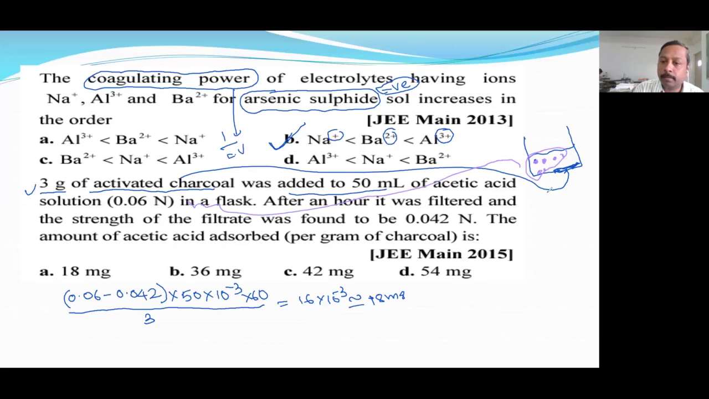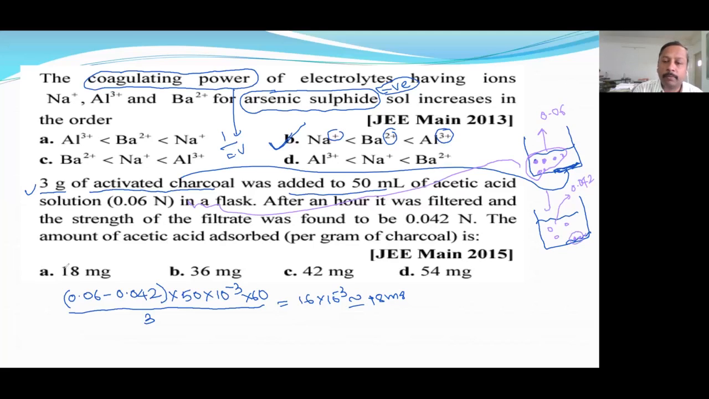Okay, after some time, adsorption took place. So, some molecules have adsorbed. That means they are not in the solution. They are now in the adsorbate. So the number of molecules left over in the solution reduced. So this concentration is 0.06 and now this concentration is 0.042. So this reduced concentration is only this one.